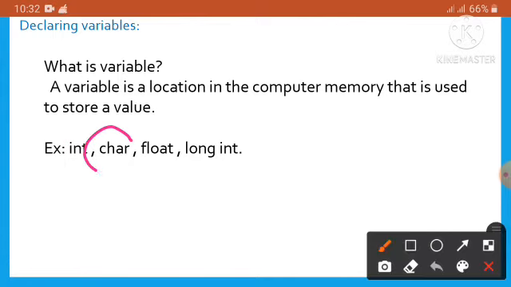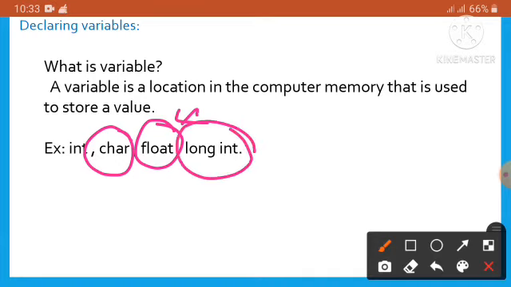Next one is char. Char means character data type. This data type is for storing a combination of letters and numbers as data. Next one is float. Float means decimal numbers, so by using this data type we can store decimal numbers in a variable. Next one is long int. Long int means long integer data type, used for storing large integer values.